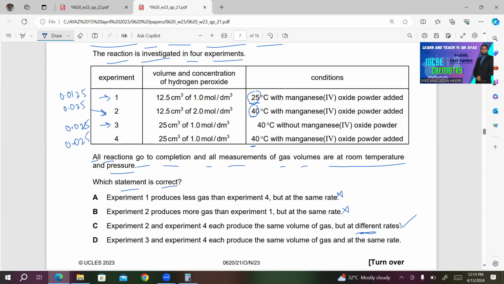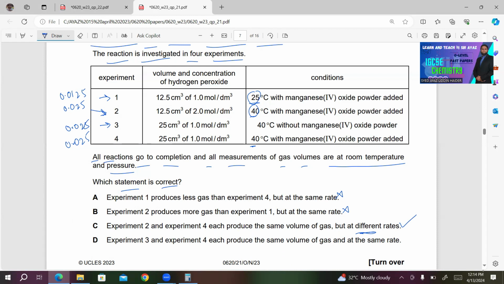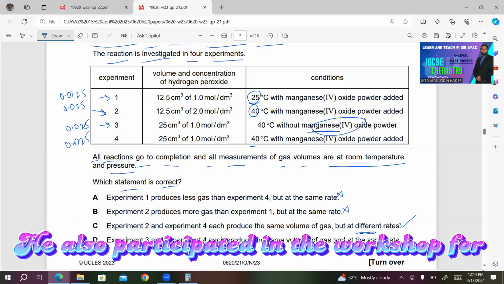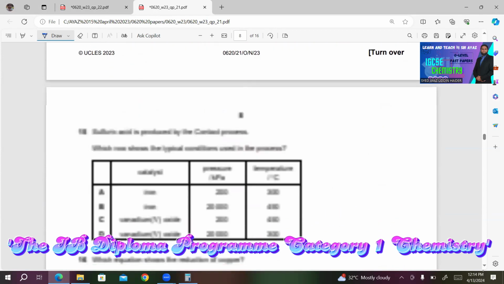Number D, experiment 3 and 4 each produce the same volume of gas. What about 3 and 4? Are they producing the same volume of gas? Yes, 3 and 4, they are producing the same volume of gas and at the same rate. In case of 3, the catalyst is not there, but in 4, the catalyst is there. So obviously, choice C will be the right answer in this case.